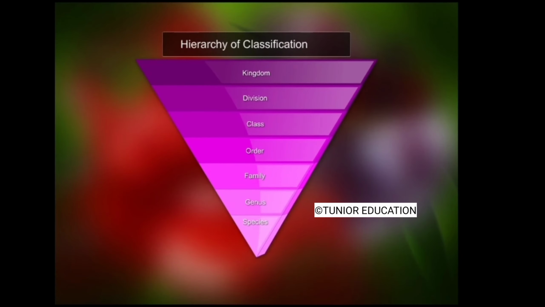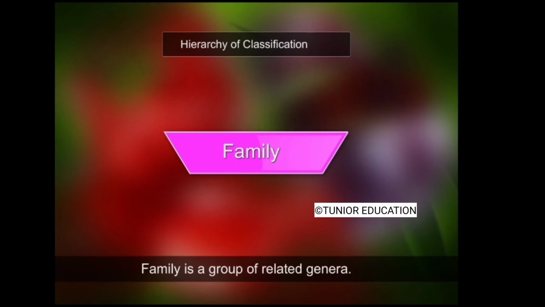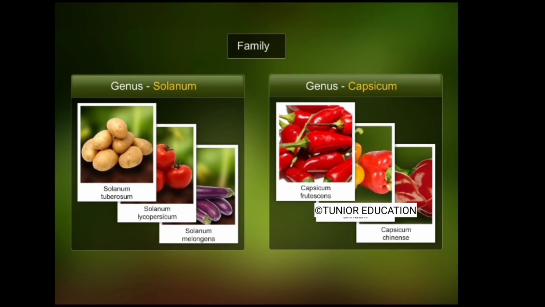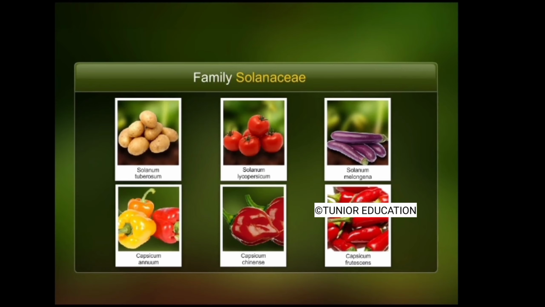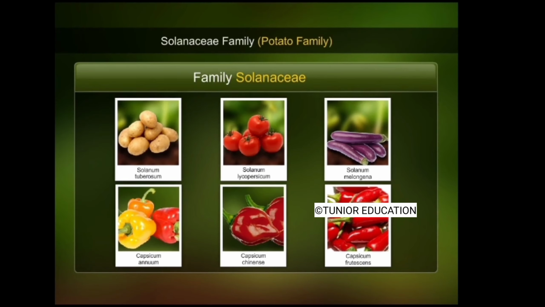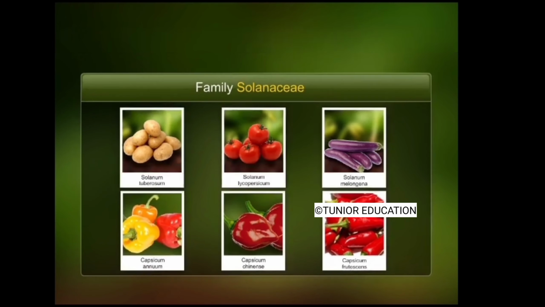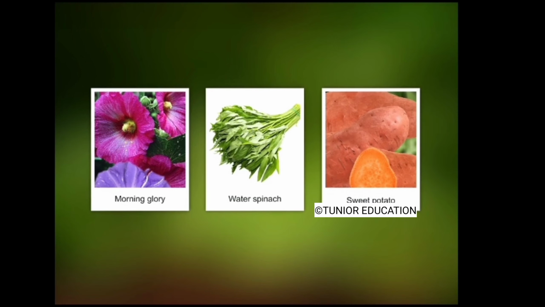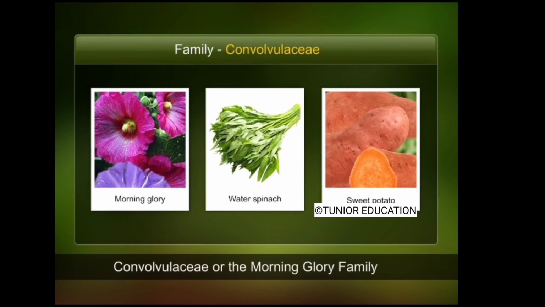The next taxonomic rank is the family. Family consists of groups of similar genera. For example, genus Capsicum and genus Solanum, the 2 similar genera, belong to the family Solanaceae. The Solanaceae family is informally called the potato family. This family consists of agricultural crops and plants that are exclusively used by man as food, spices, and medicines. Similarly, there exists another family in the plant kingdom called the Convolvulaceae, or the morning glory family. The leaves and roots of these species are consumed by humans as food.